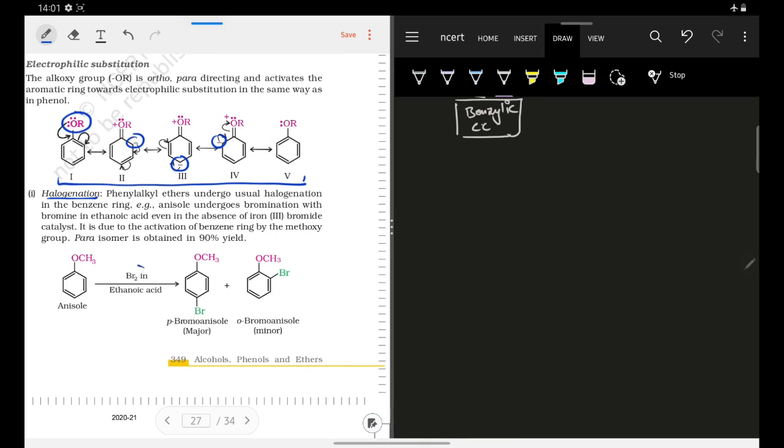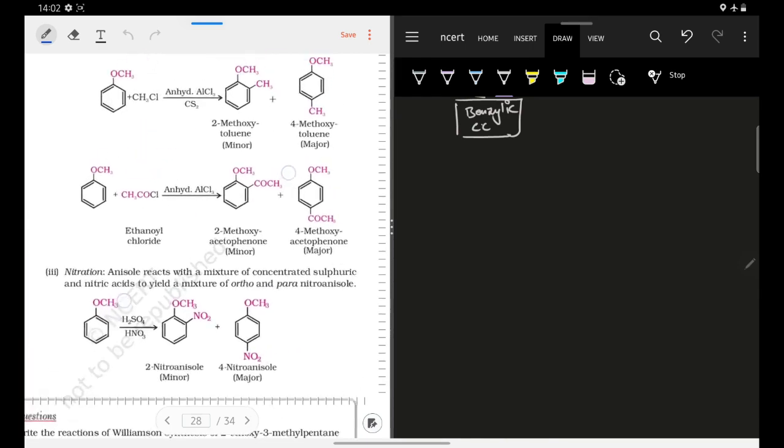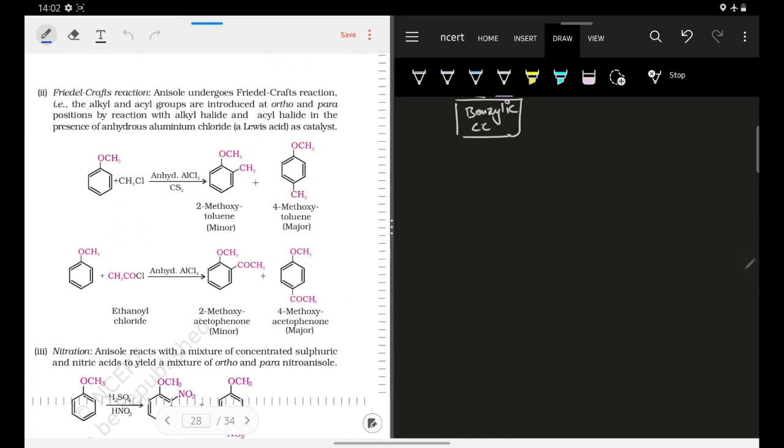Okay, so now first they have done the halogenation. We know that if halogenation we have to do, then we have to attach your Br on ortho and para position. Your para bromo anisole will be major product. Why? Because this will have less steric hindrance. Now I have this anisole, and then I have made it react with CH3Cl in presence of anhydrous AlCl3. So we know that this is a Friedel-Crafts alkylation reaction, and your alkylation will occur at para position, and that will be your major product, right? It will also occur on ortho position, but due to steric hindrance we can say that this will be your minor product.